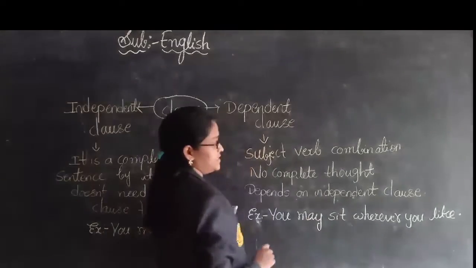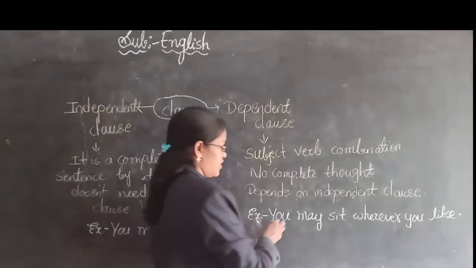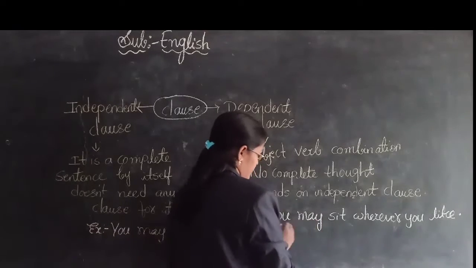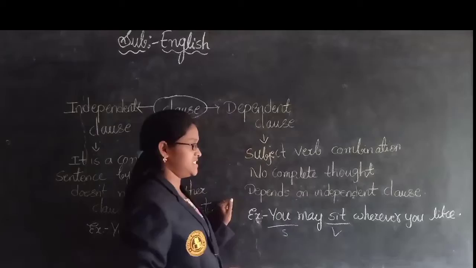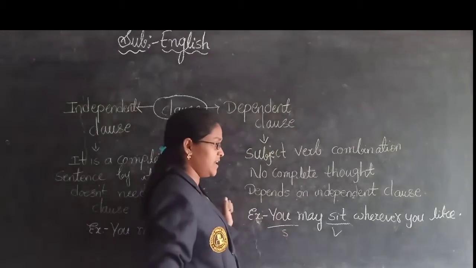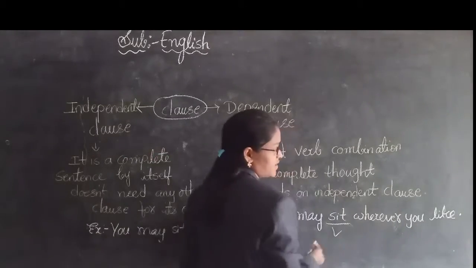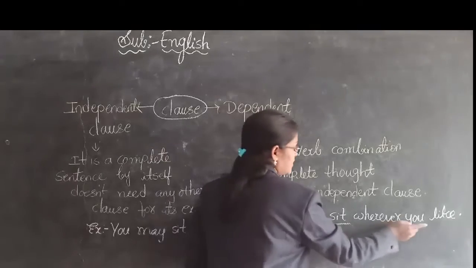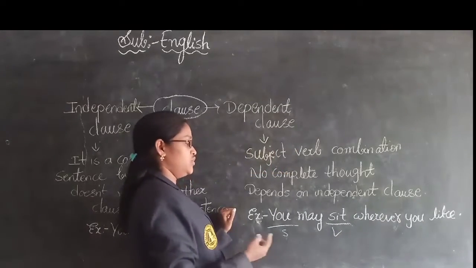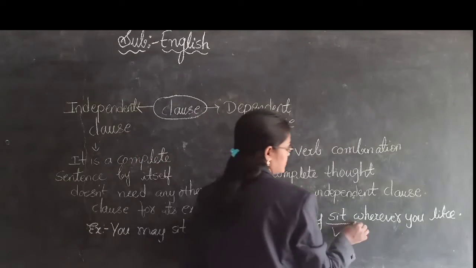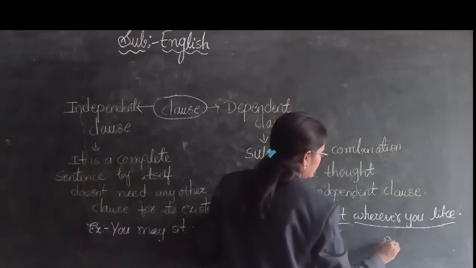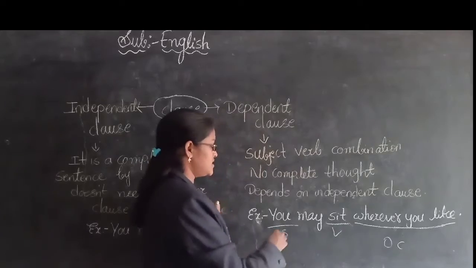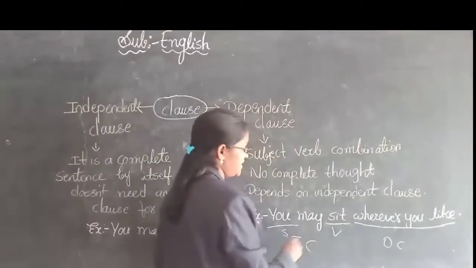See, children, for example, take the sentence: you may sit. What is the subject? You is the subject and sit is the verb. So it is the independent clause. And after that, some more words are there. What are they? Wherever you like. Wherever you like, you may sit. So this is the dependent clause, and this is the independent clause.